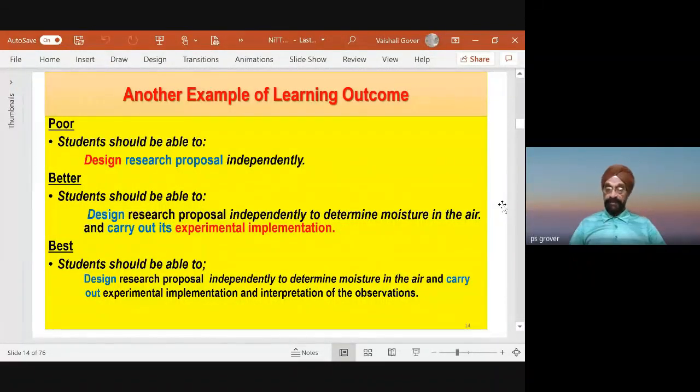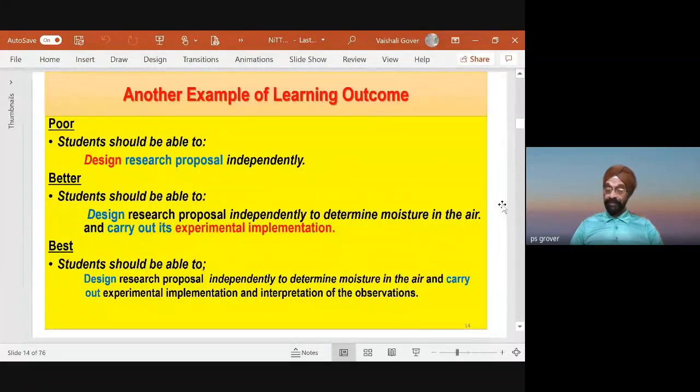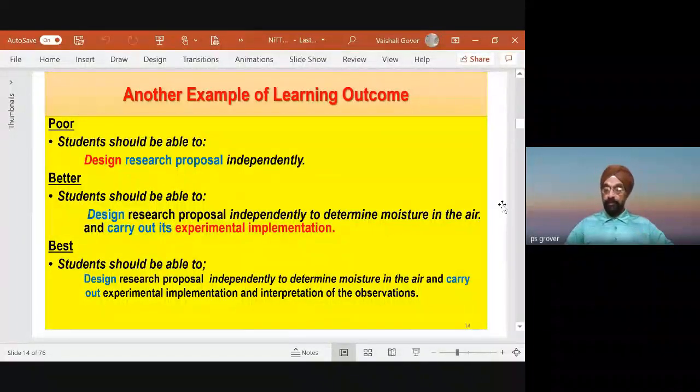Please note, in the second case, we didn't emphasize interpretation of the observation. He will implement it. The child comes to you with data and says, Madam, sir, I have done this. We say, you verified the experiment, fine. Now see, if I include in my learning outcome that you give an interpretation of the experimental data you have taken, now what is interpretation? Some readings will be off, some readings will be correct. Then the student has to take a statistical average also.